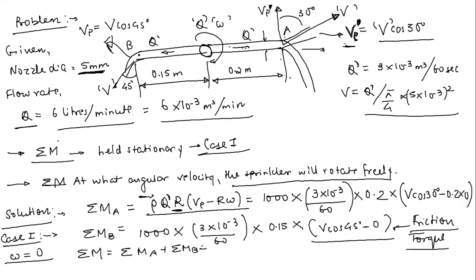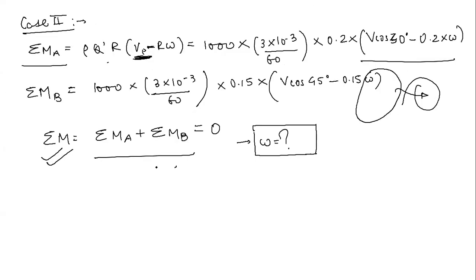Then you can say that it will create an anti-clockwise movement, and this is going to create a clockwise movement, so the moments created due to nozzles A and B will be in opposite directions. Then in that case you can subtract, but here this is addition, right? So just keep this in mind. In the book I think there is a slight mistake there.